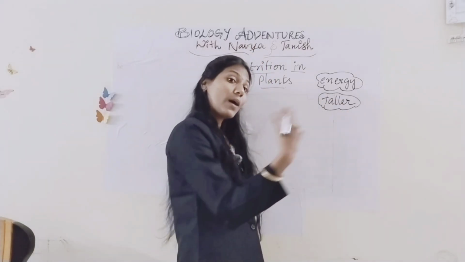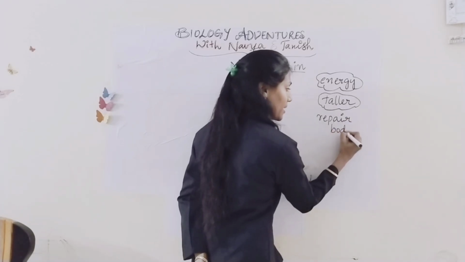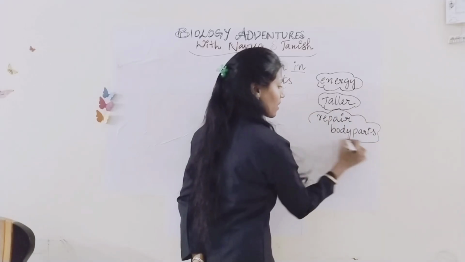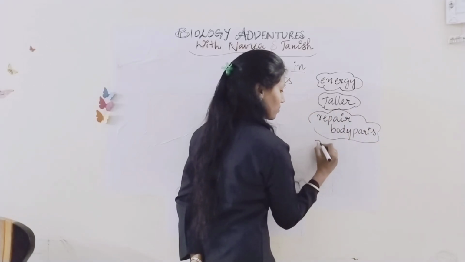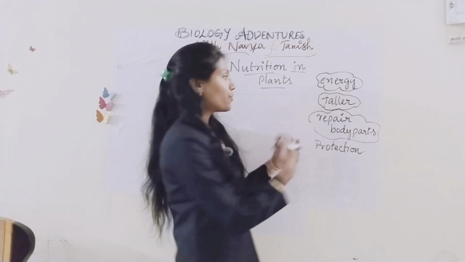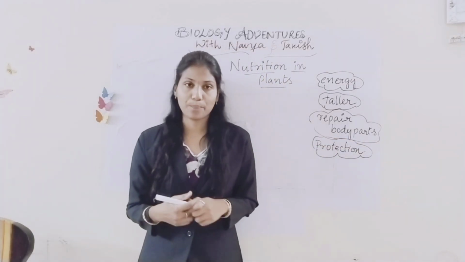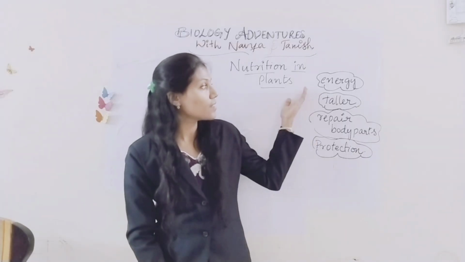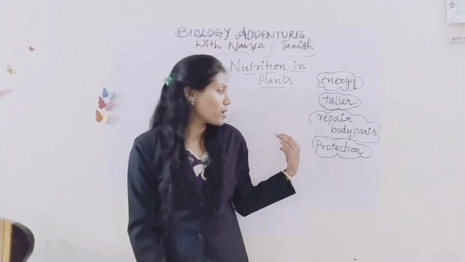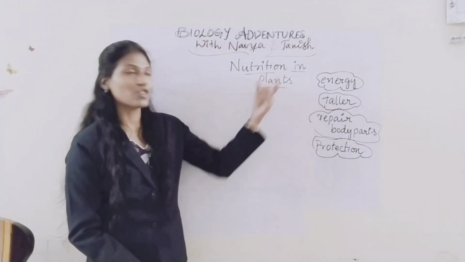Then one more, to repair body parts, anything, and protect from diseases, protection. So for all these, we need food, right? So nutrition means obtaining food and using it for energy, to grow, to repair the body parts and for protection. All that we call nutrition. Clear?